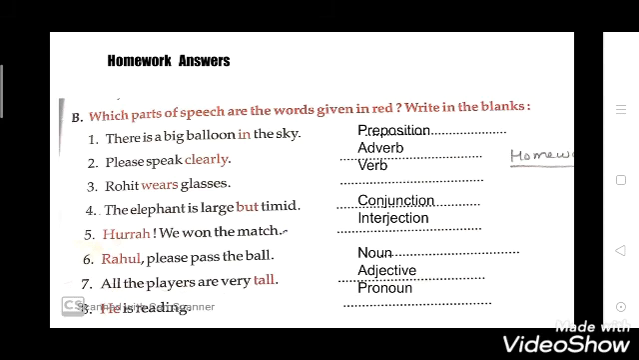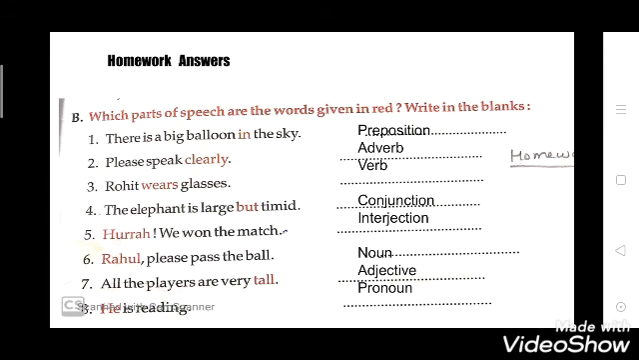So the first question was, there is a big balloon in the sky. So here "in" is a preposition because it is telling about the place and position. So they all are prepositions. Prepositions are the words that connect one thing to another and show how they are related to each other, and they tell about the position or place, or time. So they all are prepositions.